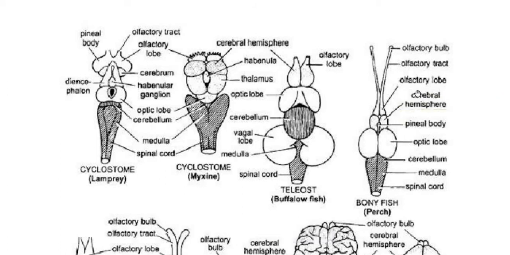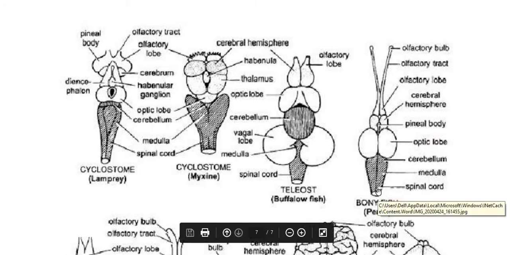The olfactory lobes are much larger than those of shark. The cerebral hemispheres are very large and distinct, and the diencephalon is a bit smaller, whereas the optic lobes and cerebellum are very large.